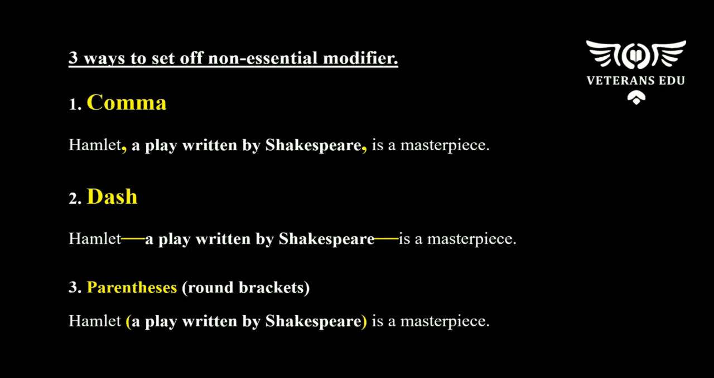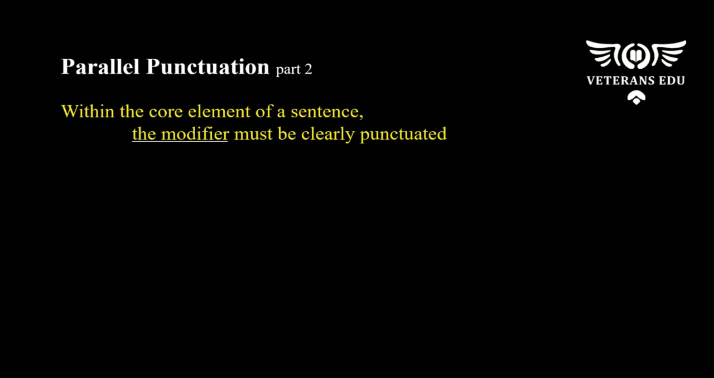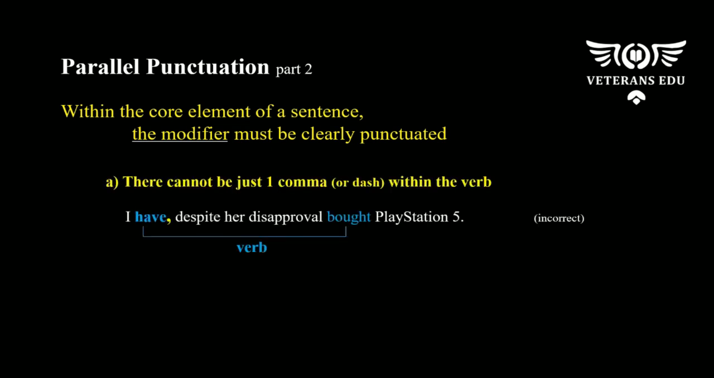Now, we're going to take this basic parallel punctuation concept a step further. Understand that parallel punctuation applies not just to the subject and the verb. Rather, within the core element of a sentence, the modifier must always be clearly punctuated. For example, there cannot be just one comma or dash within the verb.